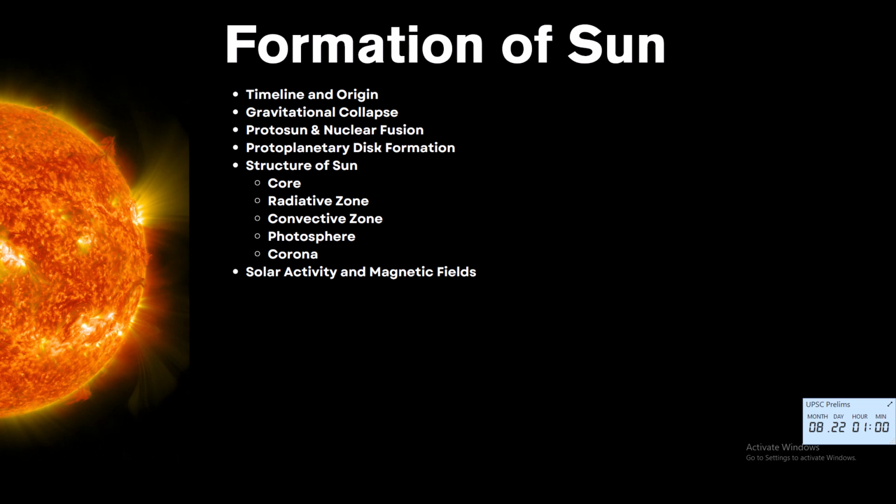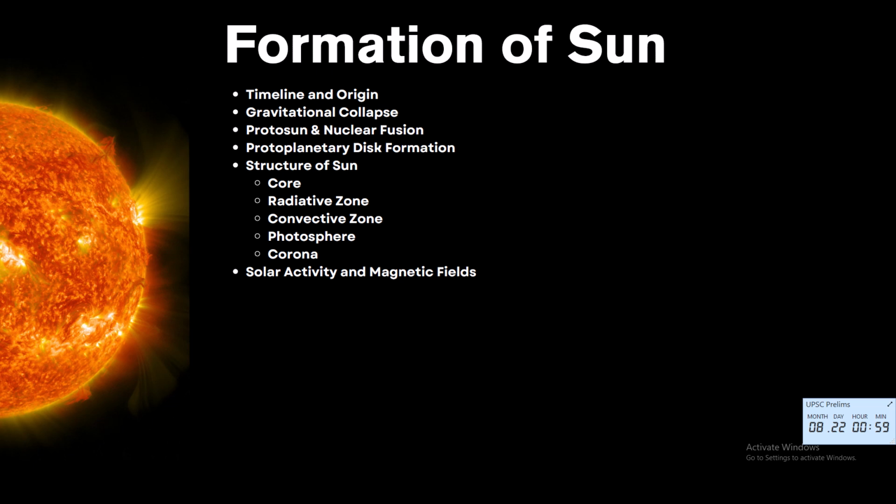Protosun and nuclear fusion. When the central heat and density became extreme, nuclear fusion began in the core, converting hydrogen to helium, which marked the sun's true birth. Protoplanetary disk formation. Excess material did not join the sun, but instead flattened into a disk, the nursery for planets, moons, asteroids, and comets.